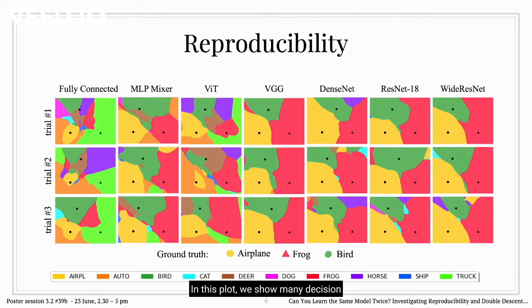In this plot, we show many decision regions for a randomly chosen triplet in CIFAR10 dataset on various architectures. Each row corresponds to a model trained with a different initialization and each column corresponds to different architecture. For fully connected net, even the predictions on the data points are not consistent. For bigger models with the stronger inductive biases, we see consistency in the predictions around the sample data points as well as the points further away in the plane.